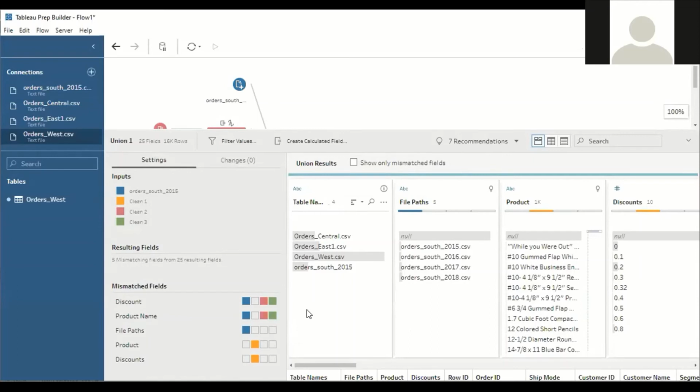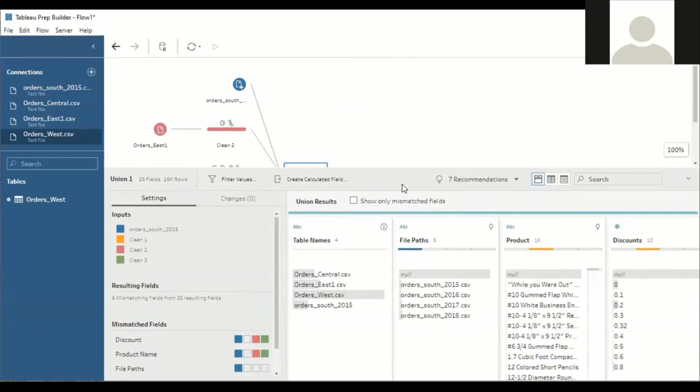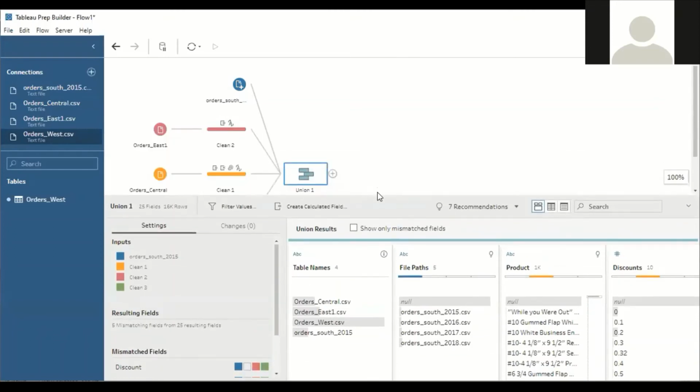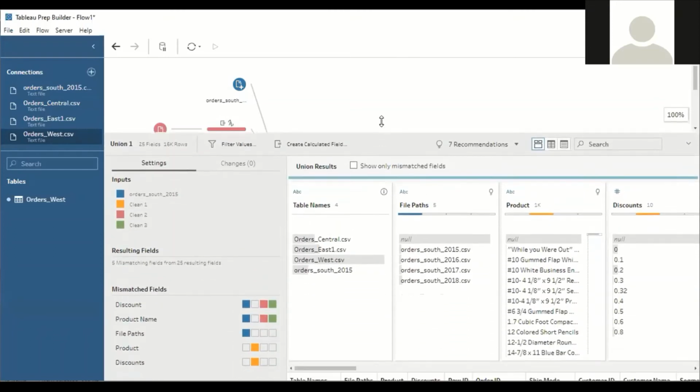Product name is not matching. For the file path, there is no problem. There are two fields called product name and product, and two fields called discount and discounts in the joined sheets which I created using the union operation. So I have to merge this data now.